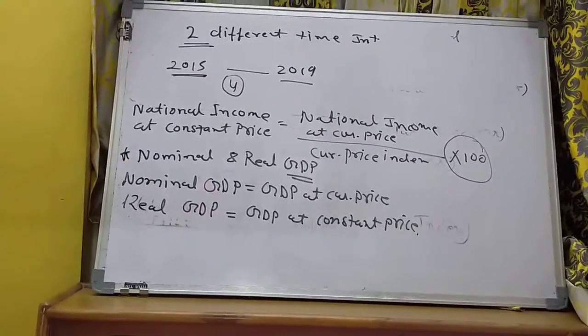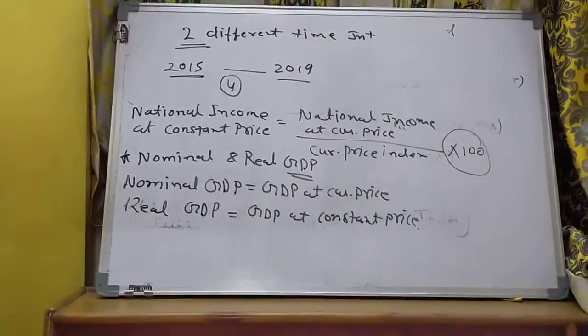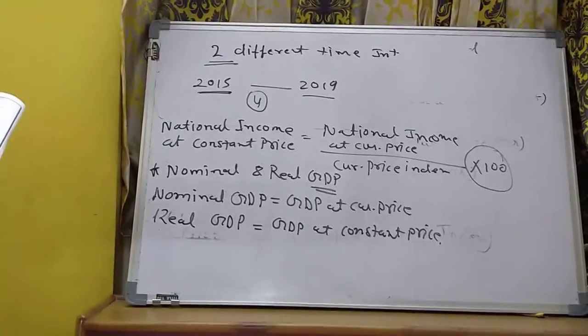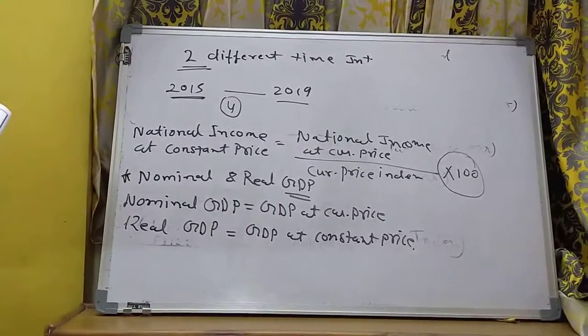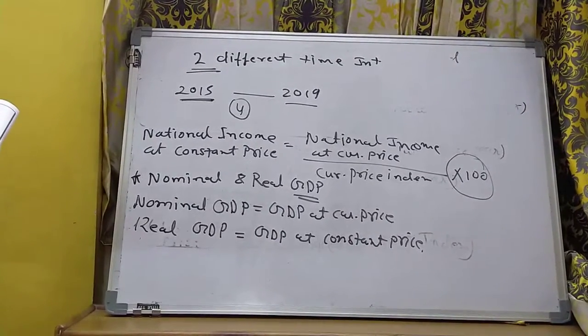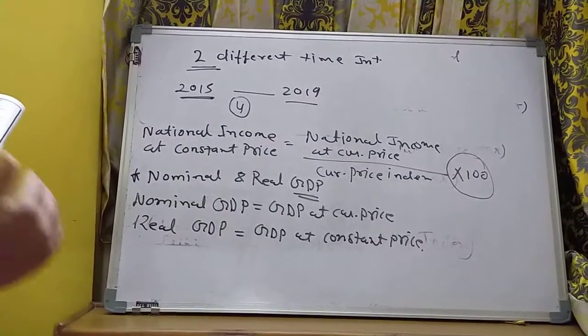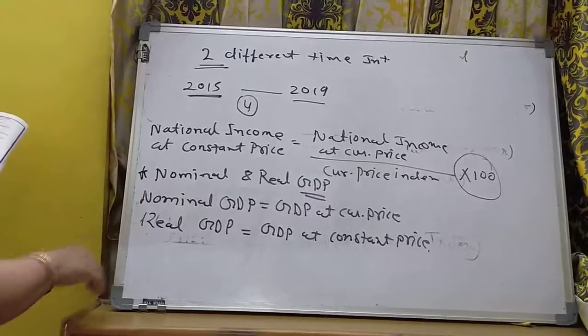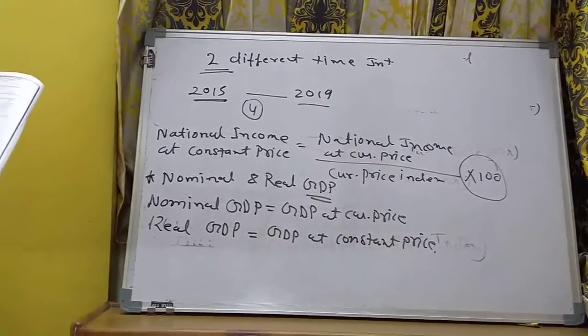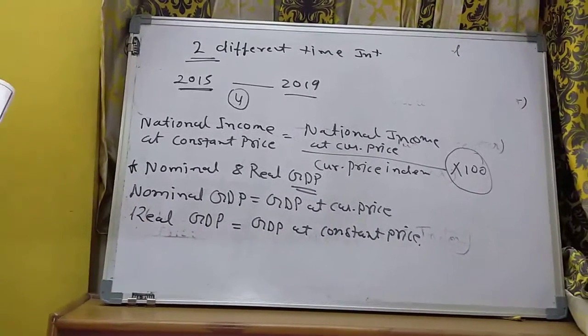Real GDP is better than the nominal GDP for some reasons. Real GDP can be affected only by the change in physical output, while the nominal GDP may increase due to an increase in the level of price. Fine. Price fluctuation can make nominal GDP fluctuate, but real GDP is never affected by price fluctuation.